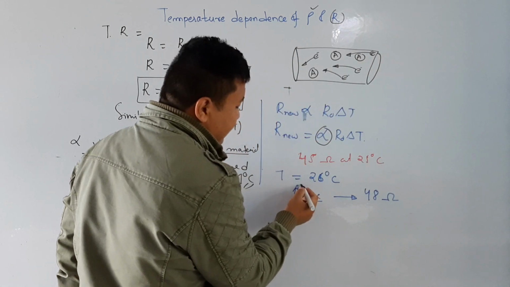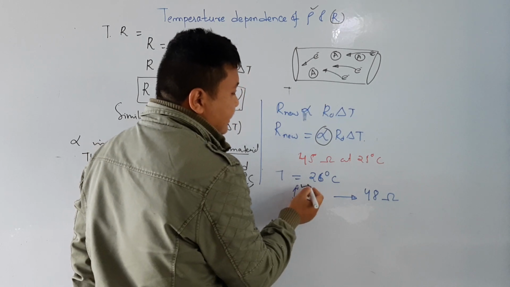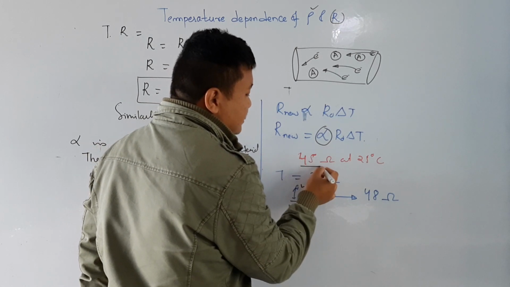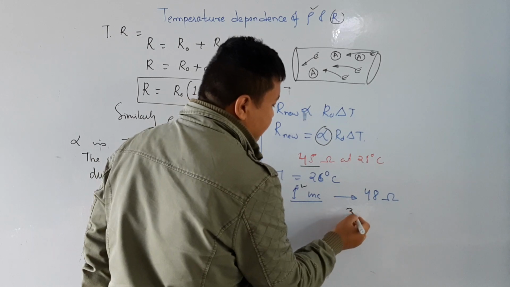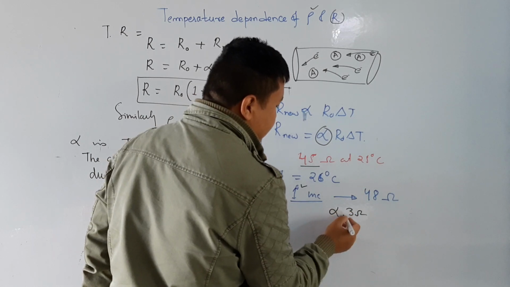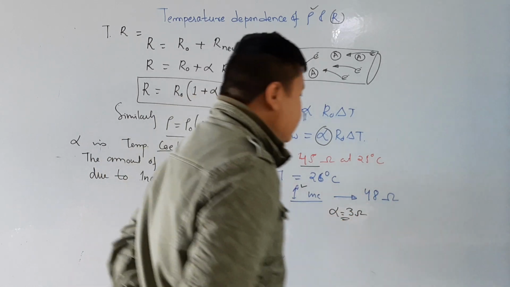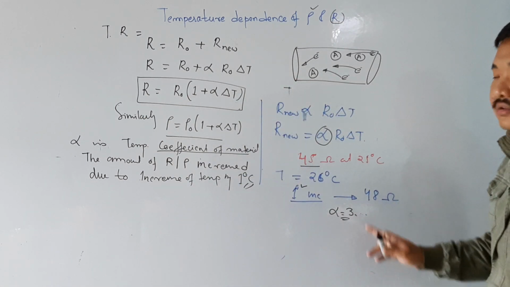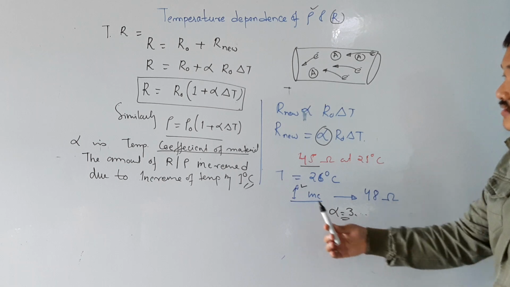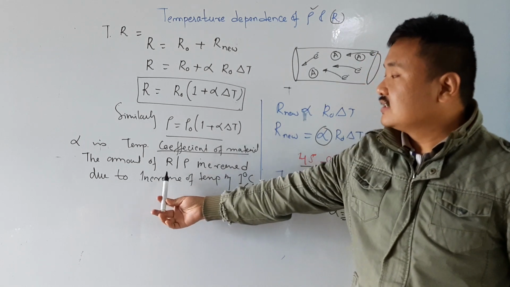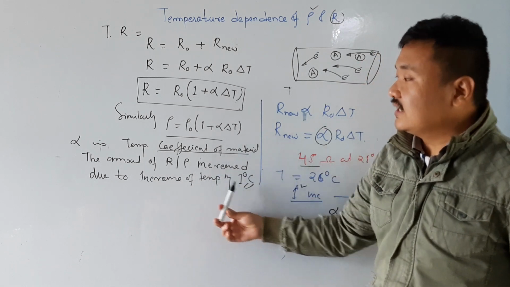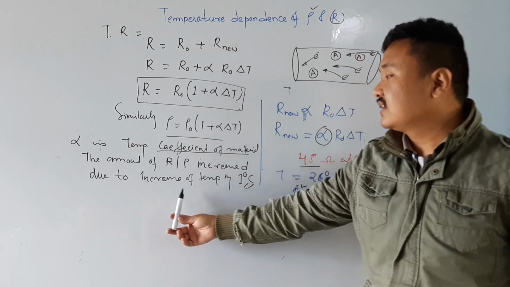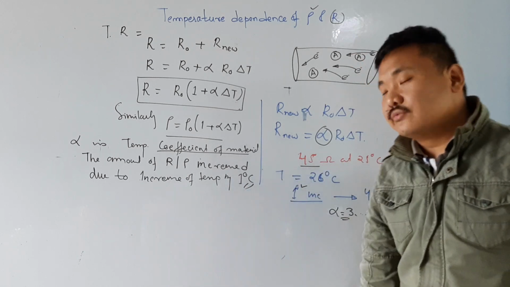This 1 degree increase in temperature increases the resistance by 3 ohm. This is my alpha. Understood now? So this alpha is 3 ohm or 3. So alpha is the amount of resistance or resistivity increased due to increase of temperature by 1 degree.